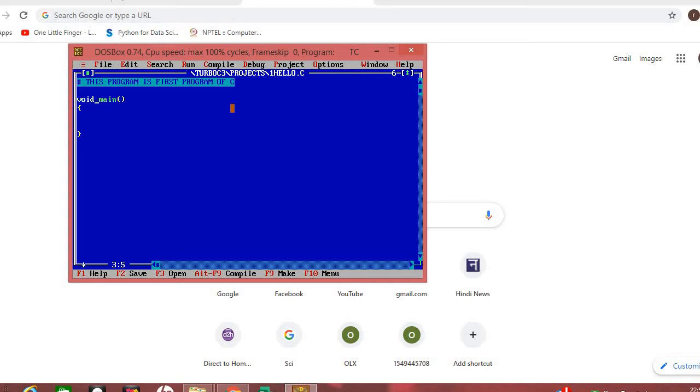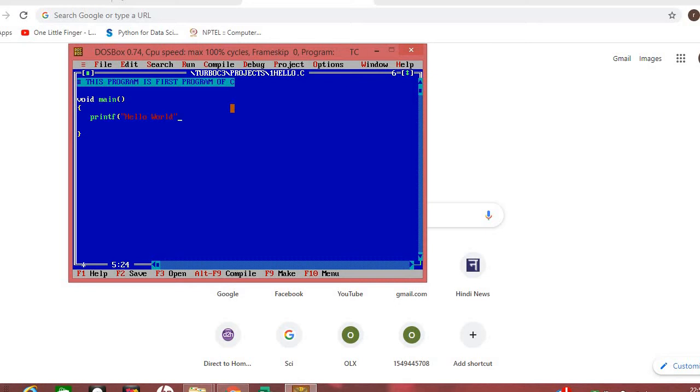I am writing void main. Void means the return type. After the execution of the program, your main function will not return anything. That is the meaning of void. Now here I am writing printf hello world. Hello world. This one is visible.